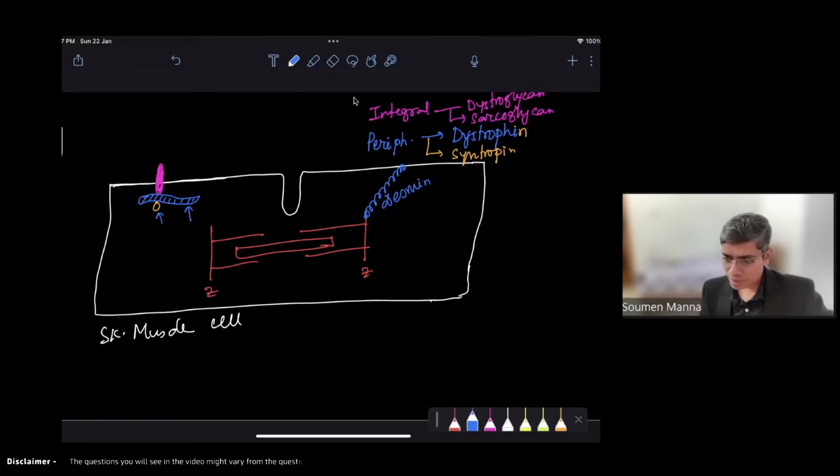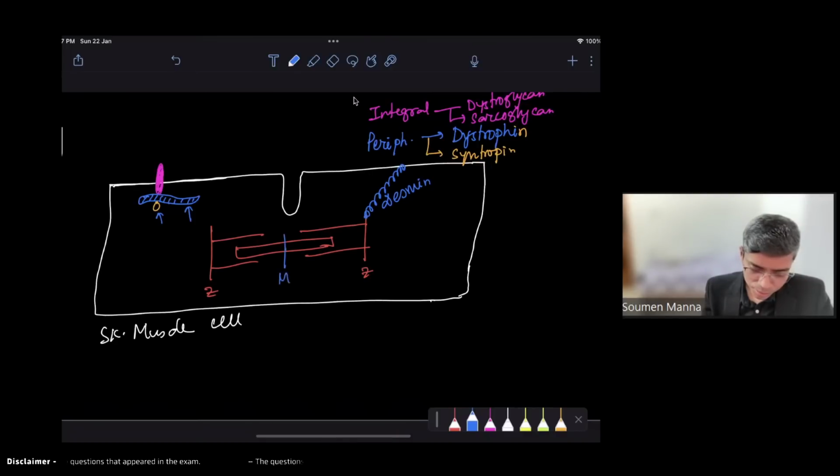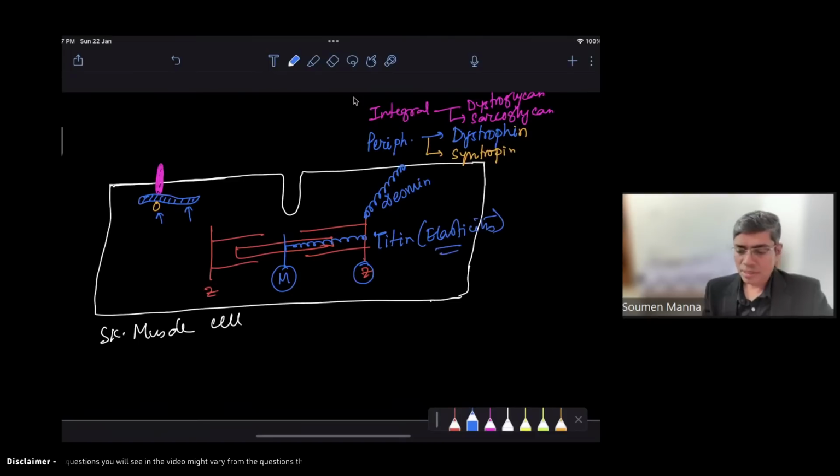Okay, so this protein is known as the desmin protein. And titin is present from the M line of the sarcomere up to the Z line of the sarcomere. So the protein from M to Z line is known as titin. It's an elastic protein. Elasticity of the muscle is modulated by titin. So this is very, very important: from M line to Z line the protein is titin, and desmin runs from the Z line to the sarcolemma.